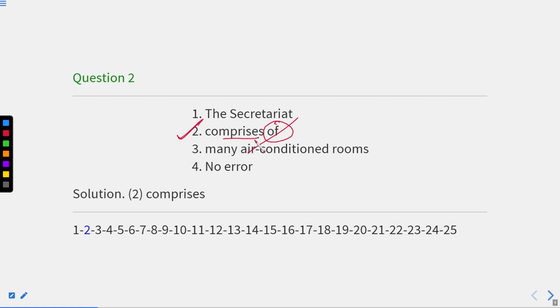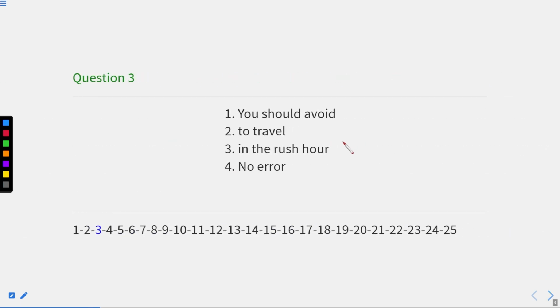Okay, so the correct sentence will be: the secretariat comprises many air-conditioned rooms. It means there are many air-conditioned rooms in the secretariat. Okay, now let us move to the next question. The next question is question number 3.